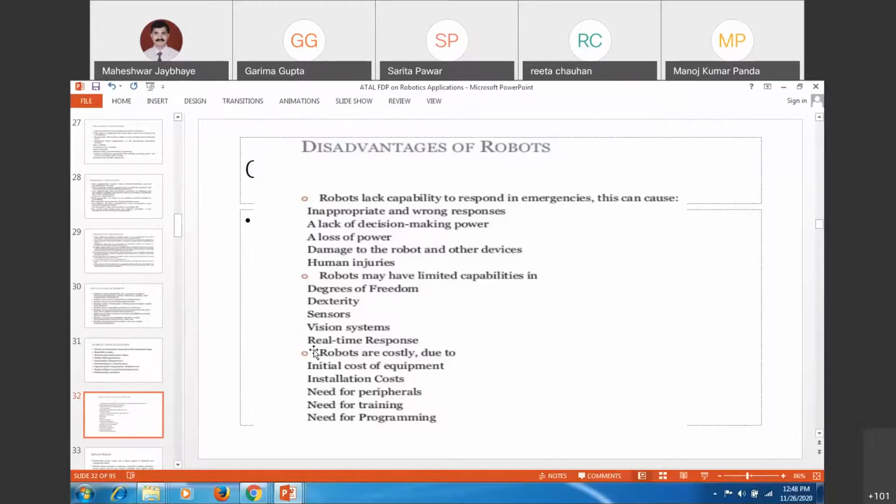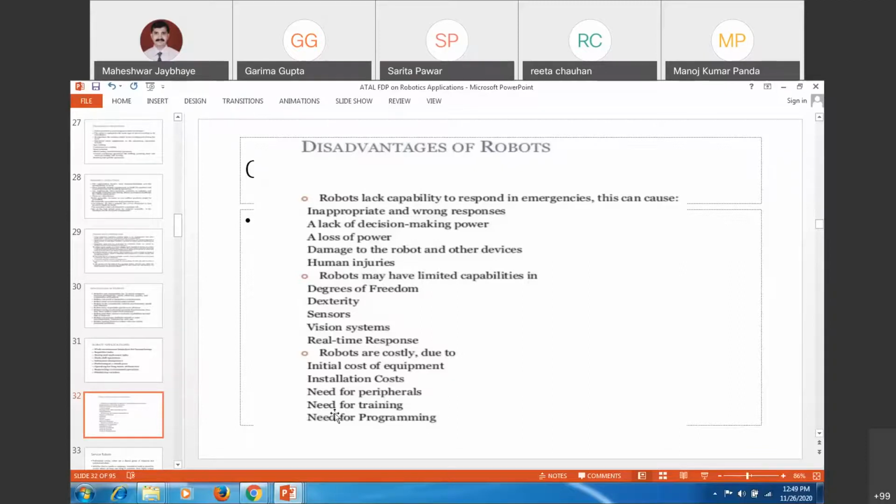Real-time response is also not available, because signals are sent and processed by the controller, and then accordingly you get the feedback that results in the actual motion or movement by the robot. Robots are costly due to the initial setup cost of equipment, installation cost, the need for peripheral attachments, the need for training, and the need for a programming person.